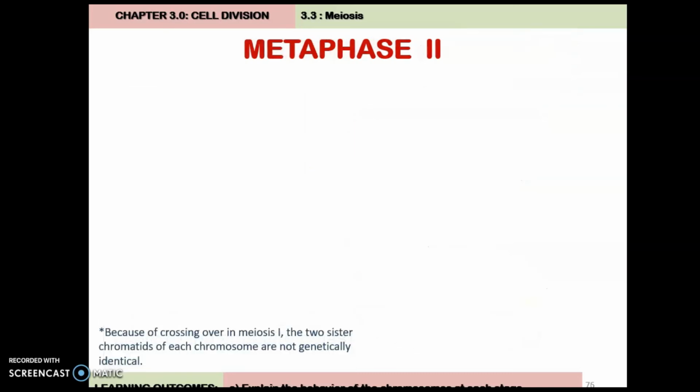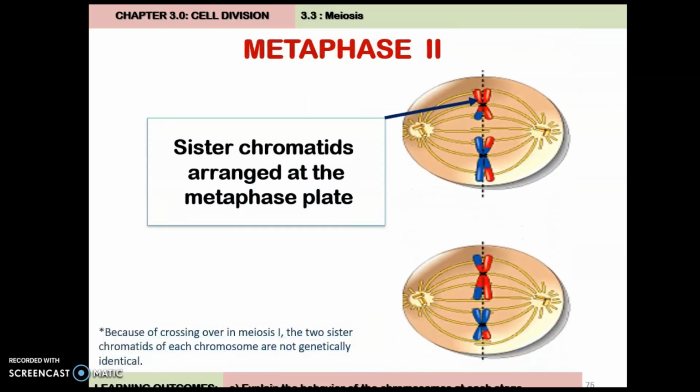Okay, and then after prophase 2 is metaphase 2. See, now the sister chromatid align at metaphase plate. Exactly, sama macam metaphase during mitosis. So the event, the microtubule attached to the centromere of the sister chromatid. And then the sister chromatid align at metaphase plate.